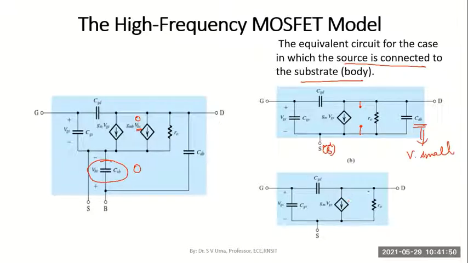Do you remember our low frequency MOSFET model? What was the low frequency? This is your high frequency equivalent model for MOSFET.